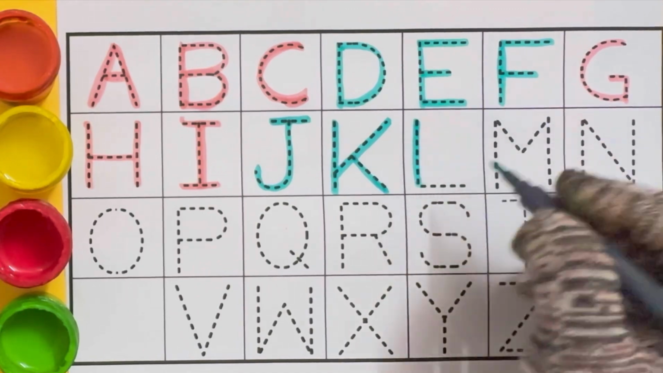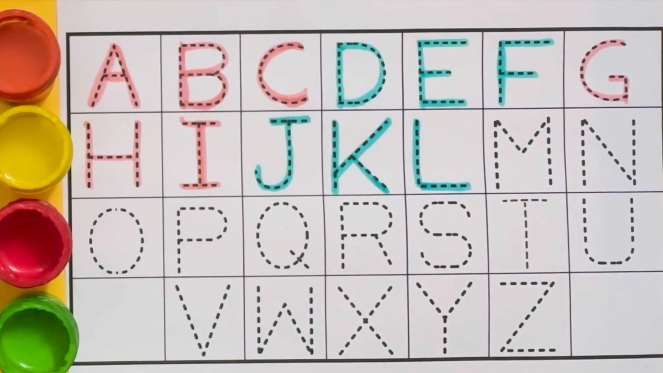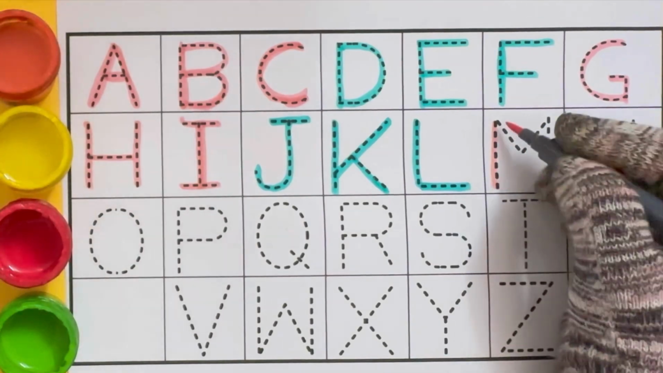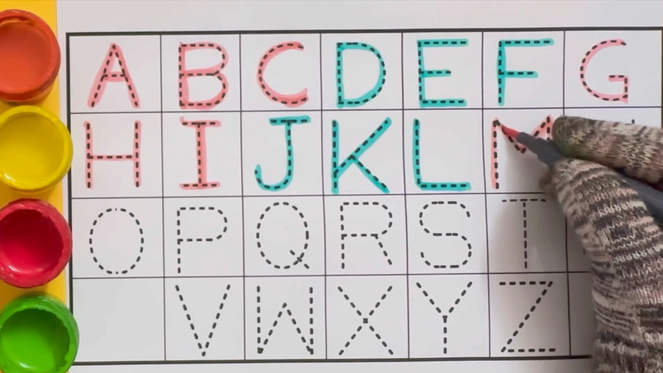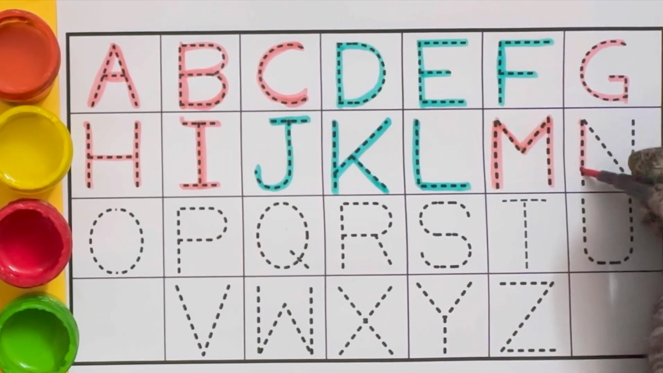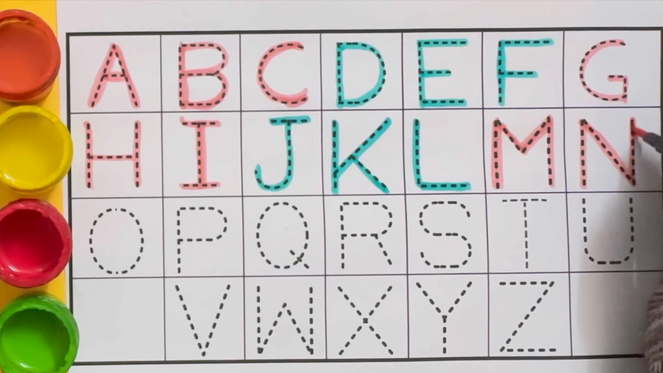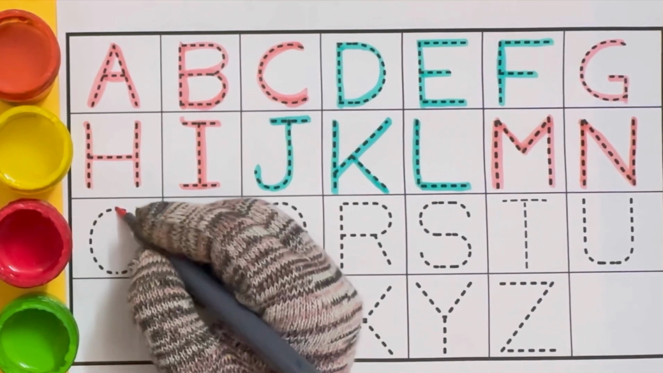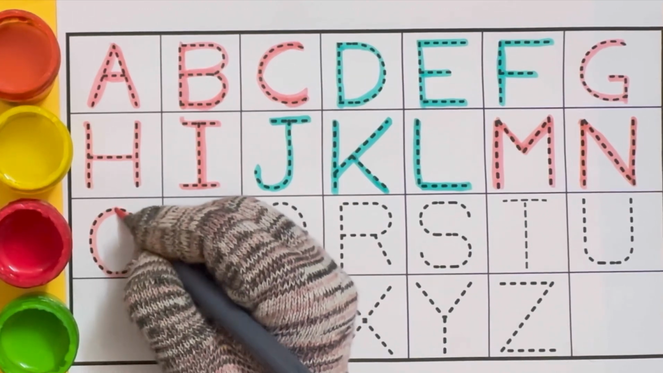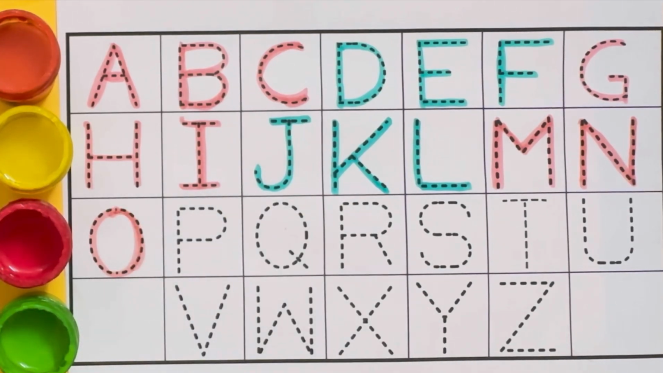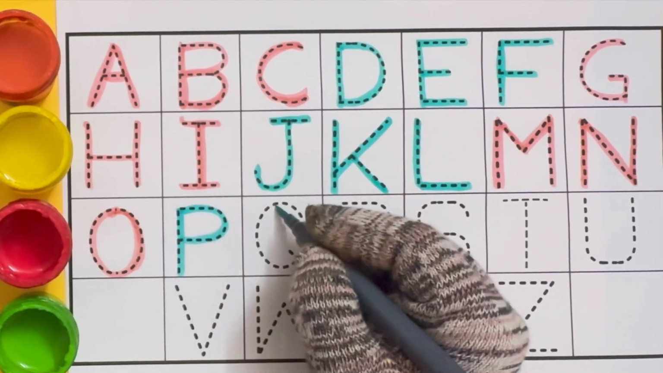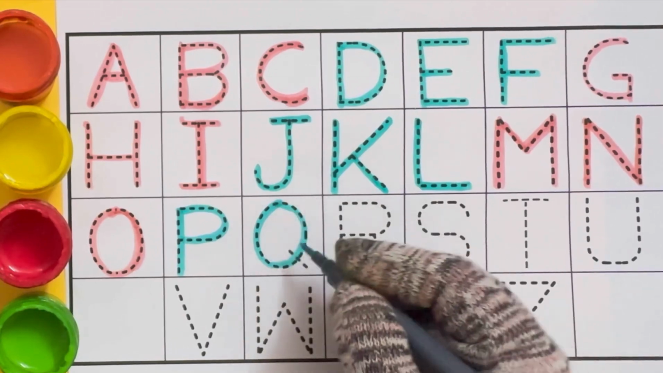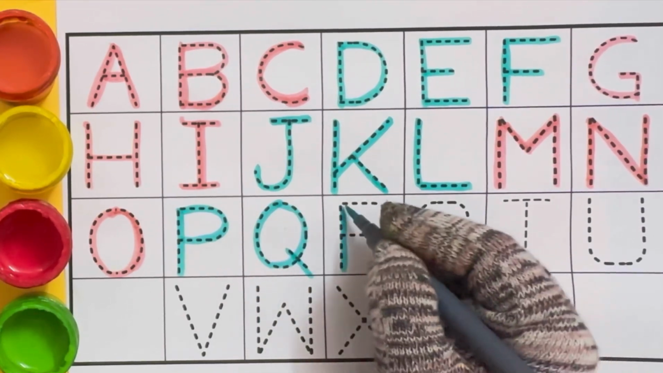L for light. M for mango. N for nest. O for orange. P for pen. Q for queen. R for rain.